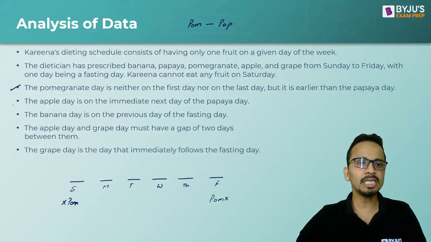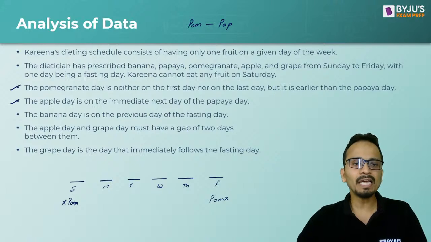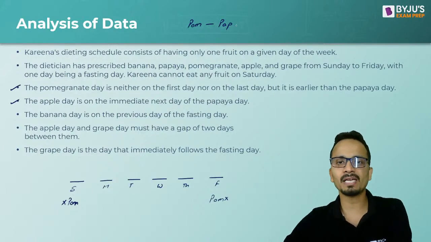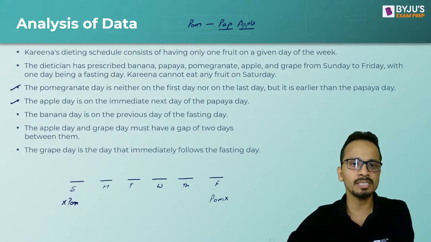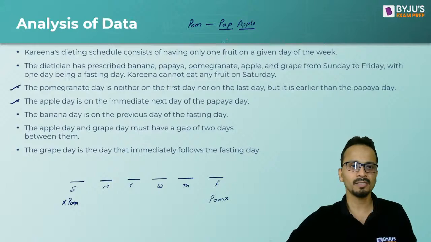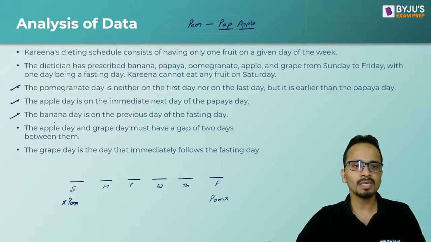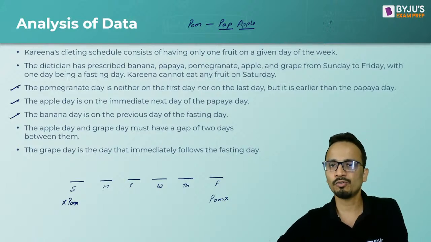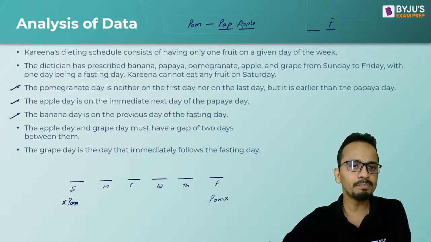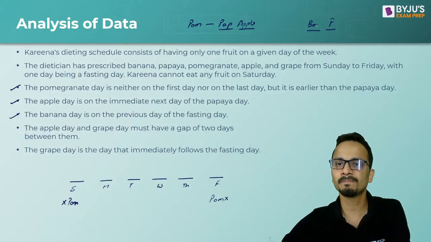Okay. Next condition. The apple day is on the immediate next day of papaya. So whenever the papaya comes, apple will immediately follow. So papaya and apple are on consecutive days, with apple on the immediate next day of papaya. Next condition, the banana day is on the previous day of fasting. So fasting, F, the previous day, banana should be there.